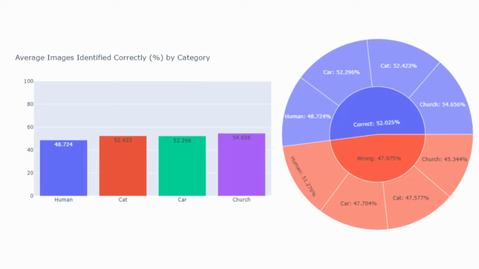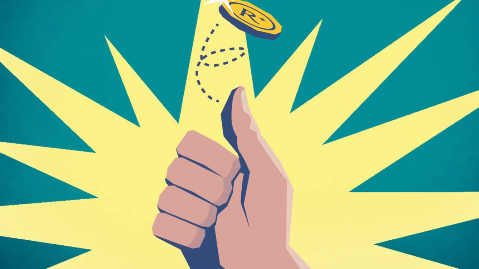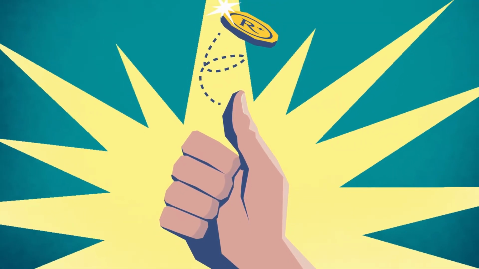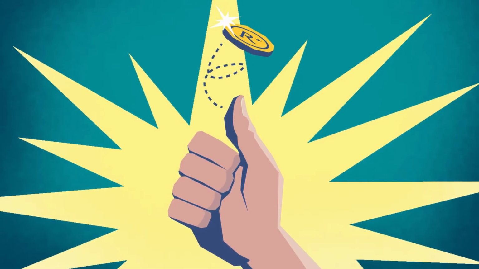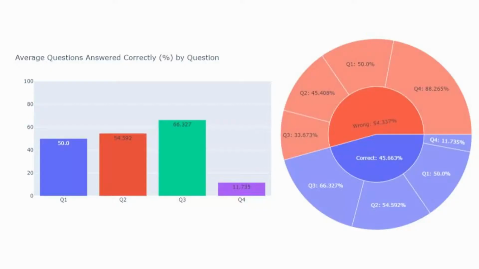Participants, on average, identified only 52% of the images correctly between fake and real. Images of churches were most likely to be correctly identified, at 54.7%, whereas images of humans were the only category below 50%, at 48.7%. This means that, statistically, participants would have been more likely to correctly identify images of humans by picking between fake and real at random. Participants answered cognitive reflection questions with about 45.7% accuracy.